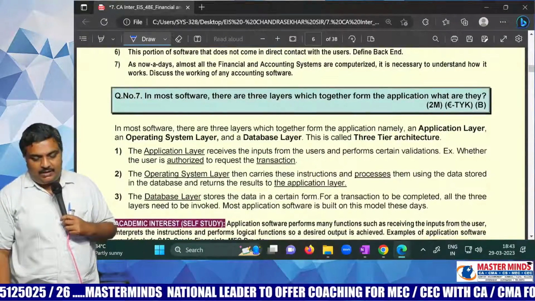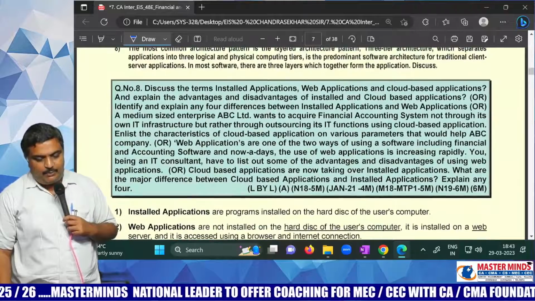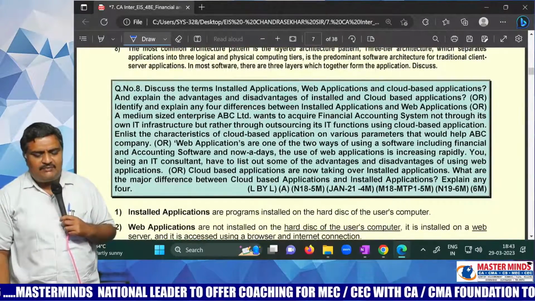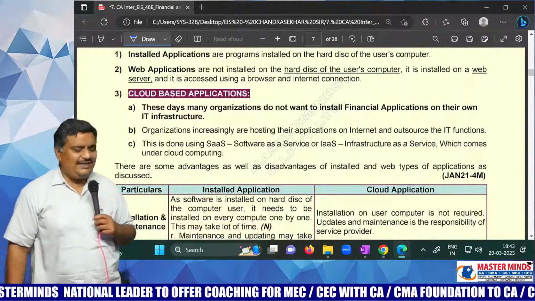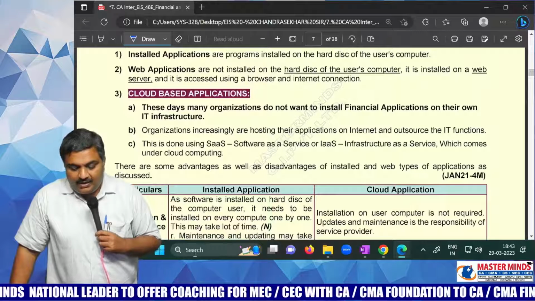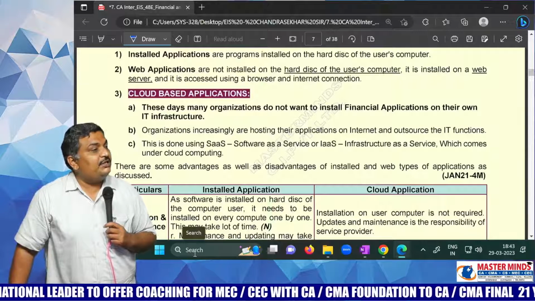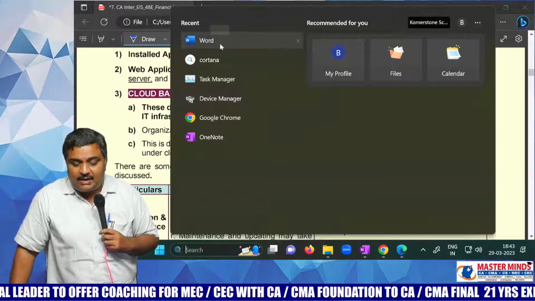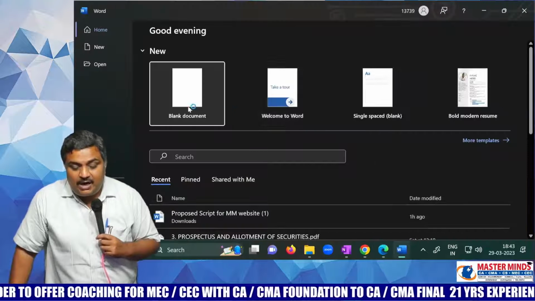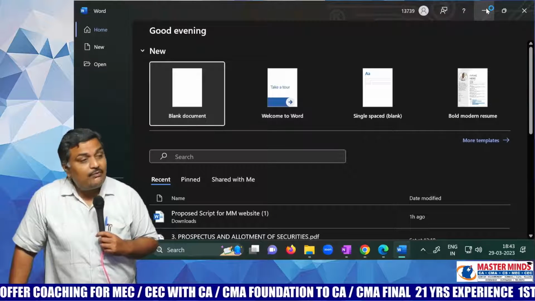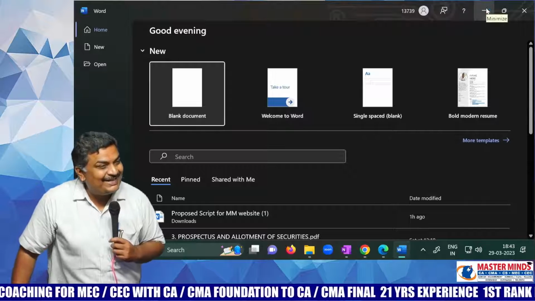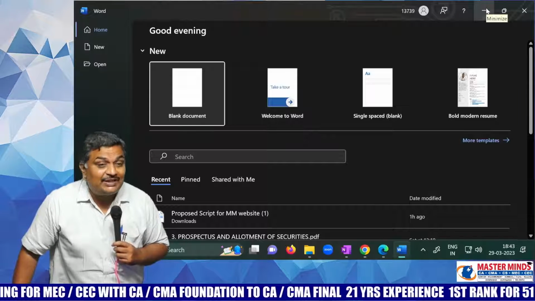Now, next question. Yeah, very important question. Discuss the terms installed application, web application, cloud. Very easy thing it is. See, what is installed application? Just now I showed you MS Word is there in my computer. It is an installed application. And I also have Google Docs. It is a cloud application. But both are used for the same purpose.